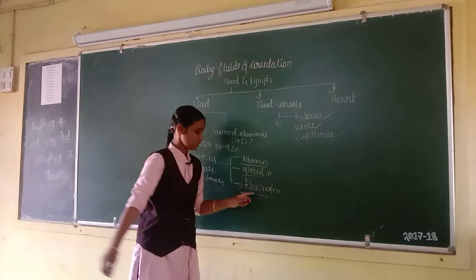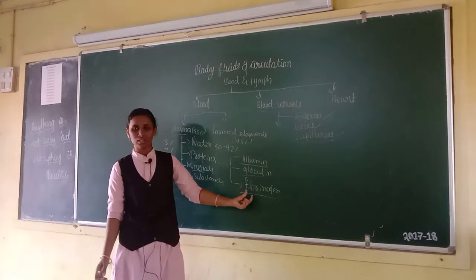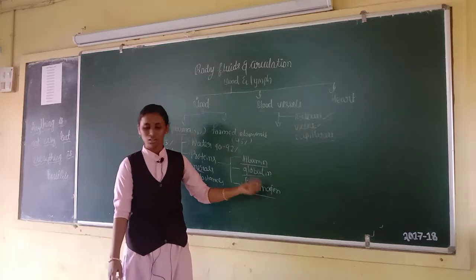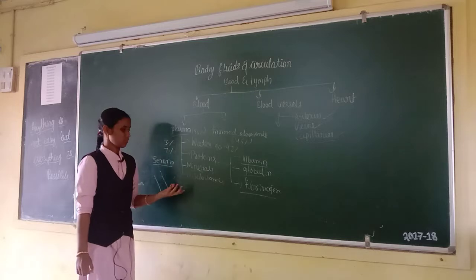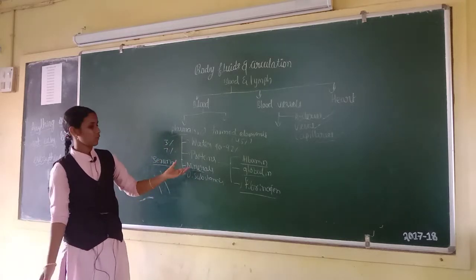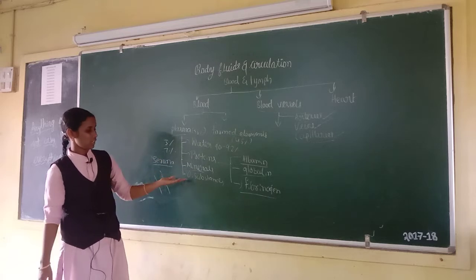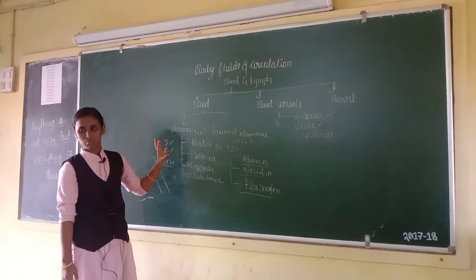Next, fibrinogen. They play a very important role in blood coagulation or blood clotting. These are all plasma proteins. Next, minerals. Plasma also has calcium ion, sodium ion, chlorine ion. Next, other substances, which you have already studied. This is all about plasma.